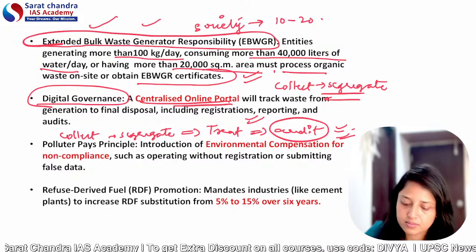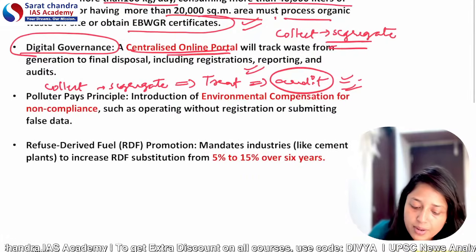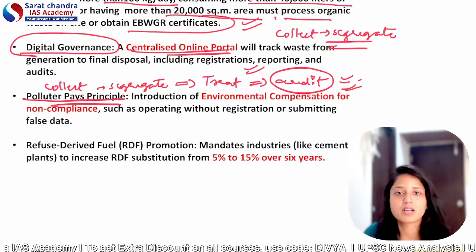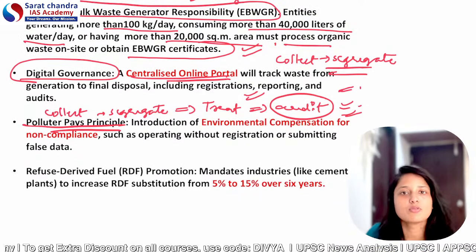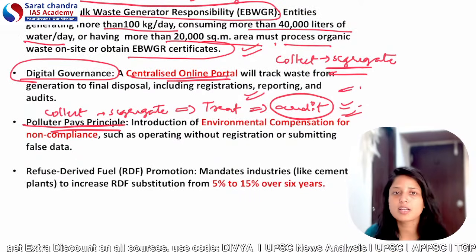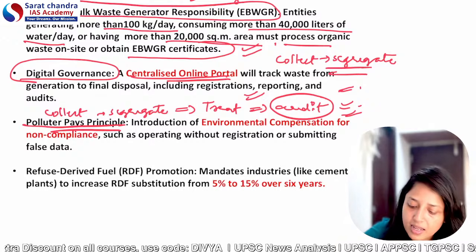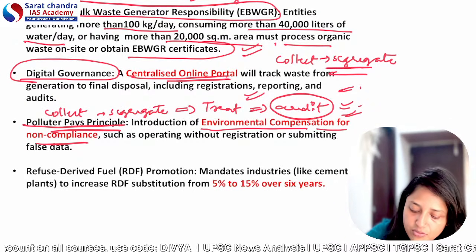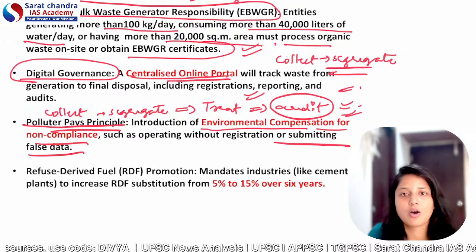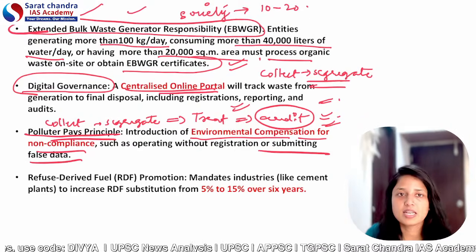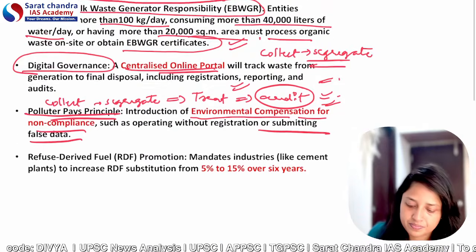Now, coming to the polluter pays principle. It means that if you are using fake documents and not complying with the regulations, then you have to pay compensation for environmental non-compliance. For example, if you submit false data or fake documents, you have to pay environmental compensation.